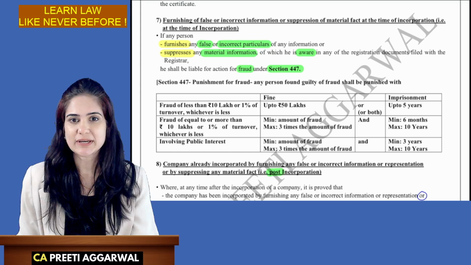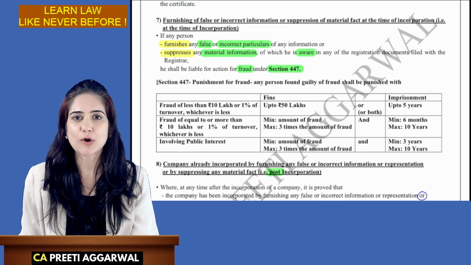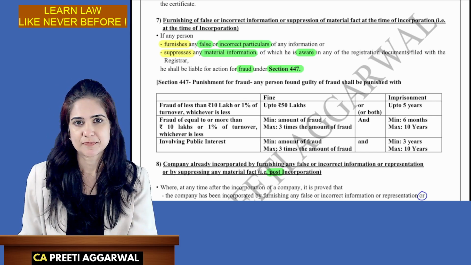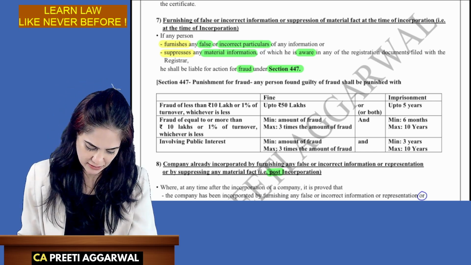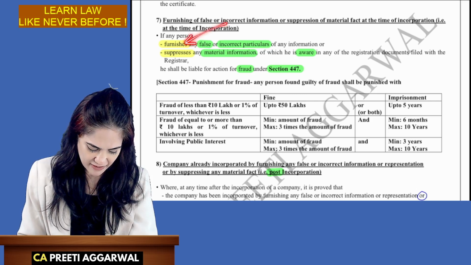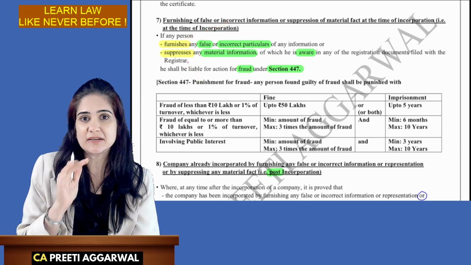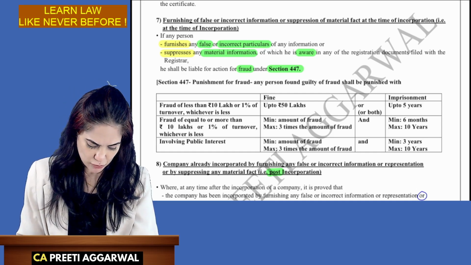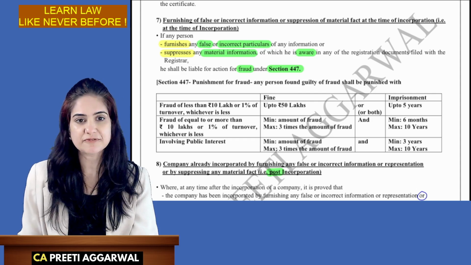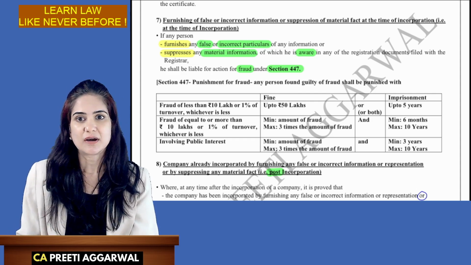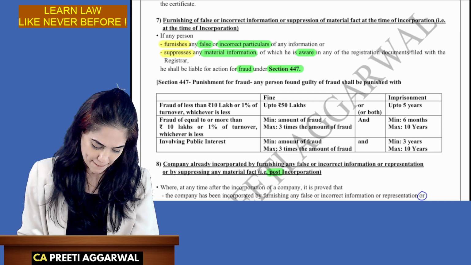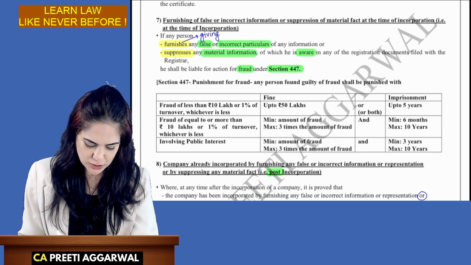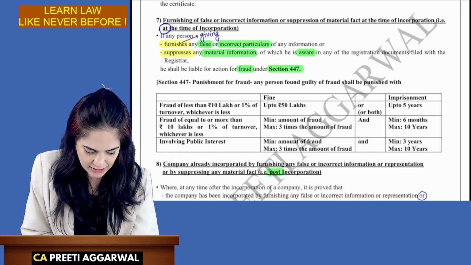What if later on I find out that you have incorporated the company by furnishing false or incorrect information? So if later on we find that you have either given false facts or you have suppressed, hidden some facts from us. So what if there is furnishing of false or incorrect information or suppression of material fact? Now, furnishing means giving. You are giving some false or incorrect particulars at the time of incorporation.